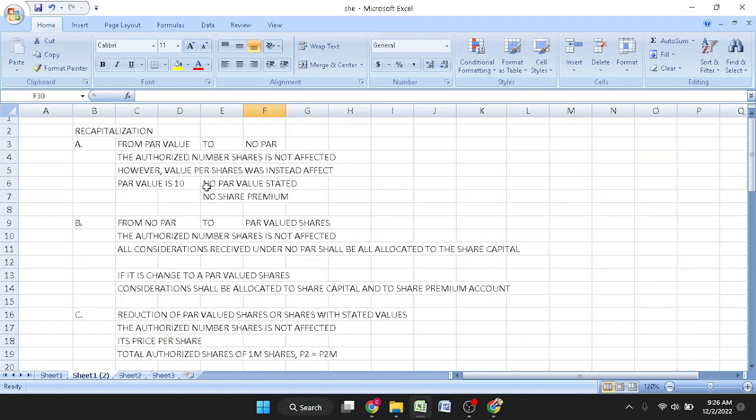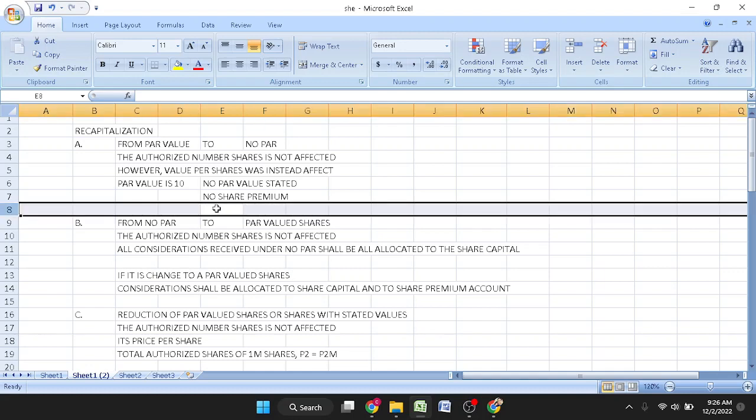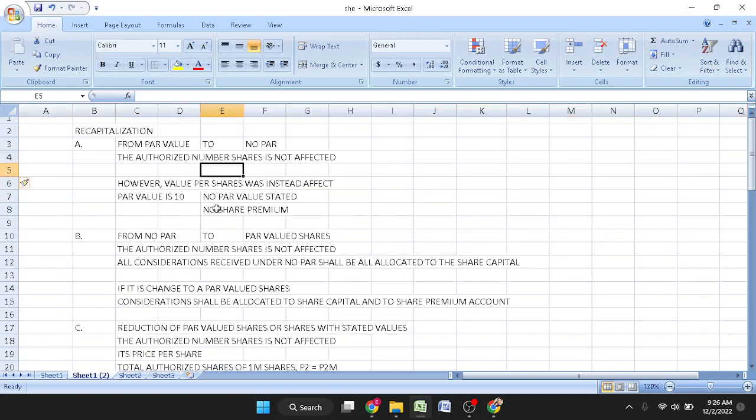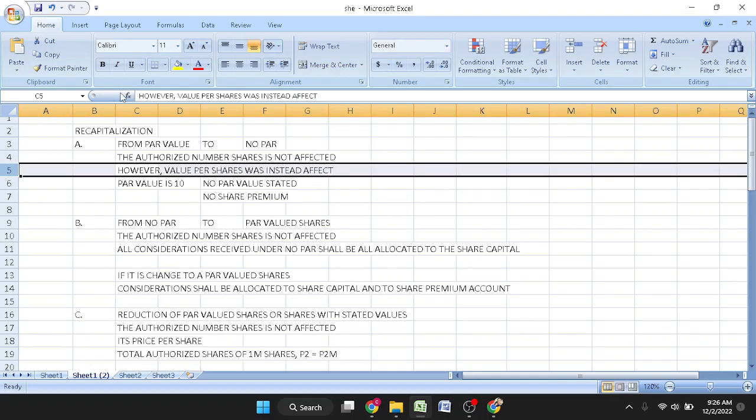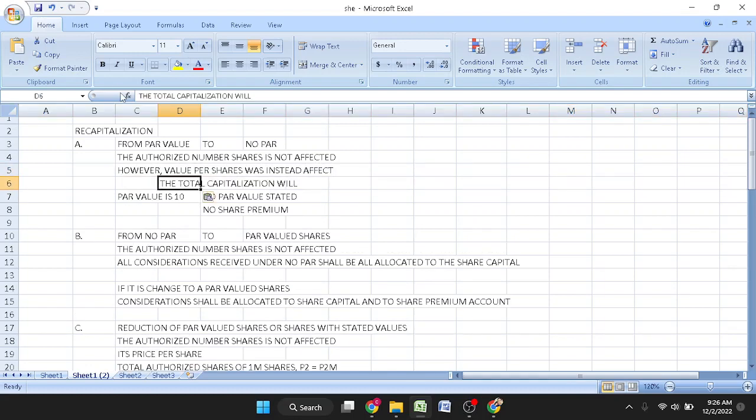Here, in the change from par to no par, the authorized shares are not affected. The total capitalization, however, is affected, and due to that, the total capital will change depending on the valuation of the no par.